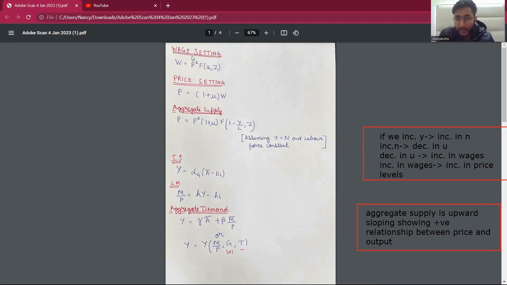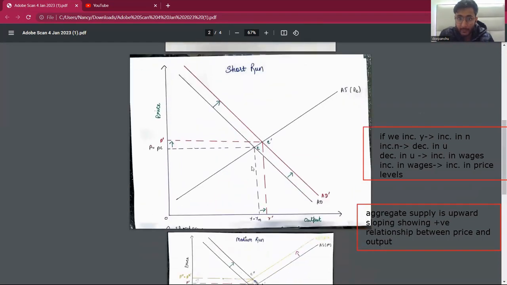From the wage setting relation, a decrease in unemployment will lead to an increase in wages. And from the price setting relationship, an increase in wages will lead to an increase in the price levels. So we derive that there is a positive relation, which shows that the AS curve is upward sloping at a particular price expectation.